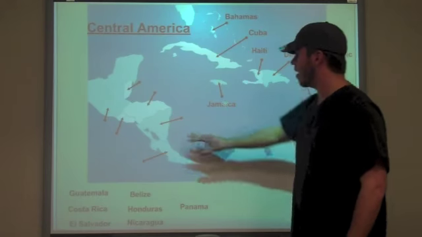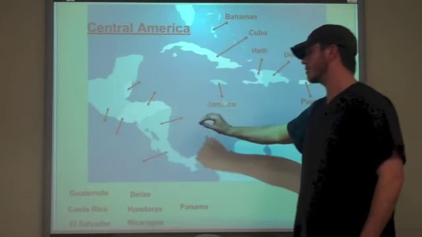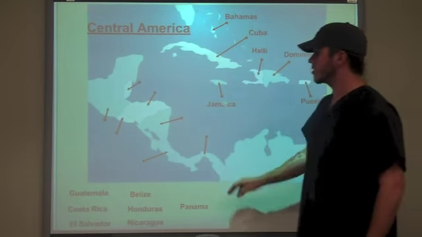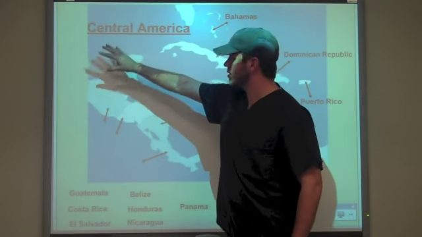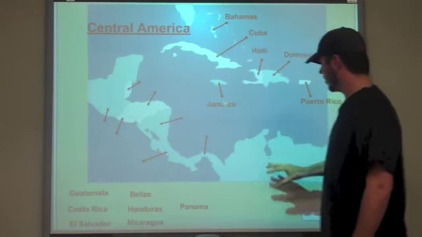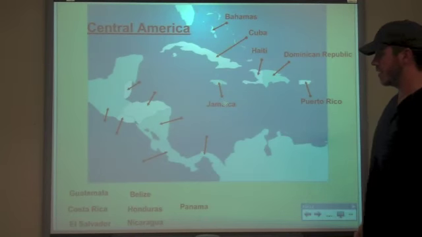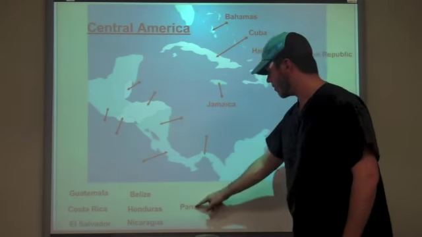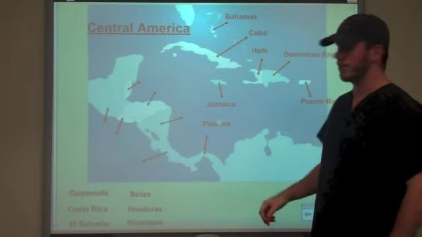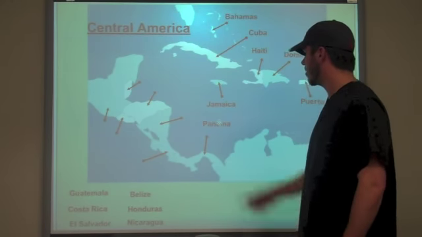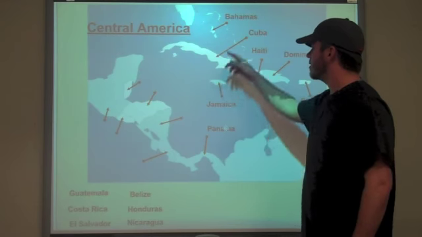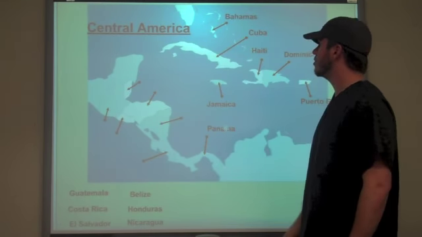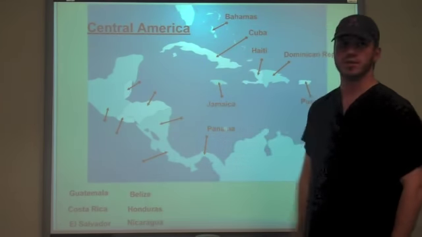Well, now on to Central America's landmass. It actually links North America, which this is Mexico up here, and all the way down to South America. As you can see, it's very tiny, it's very skinny, and so we built the Panama Canal, which runs obviously through Panama right here. It's an easy way for us to get around from the east coast to the west coast of North America.